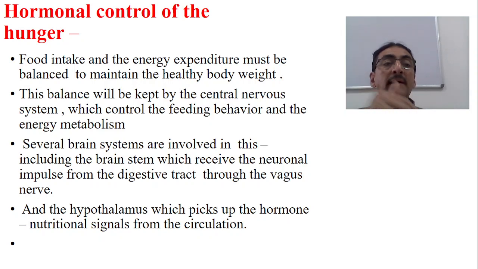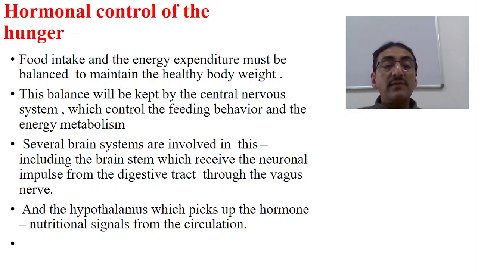This balance is very important. It is kept by the central nervous system, which controls the feeding behavior and the energy metabolism. Several brain systems are involved in this, including the brain stem, which receives the neuronal impulse from the digestive tract through the vagus nerve. We have also discussed this in the gut-brain axis. And the hypothalamus, which picks up the nutritional signals from the circulation.